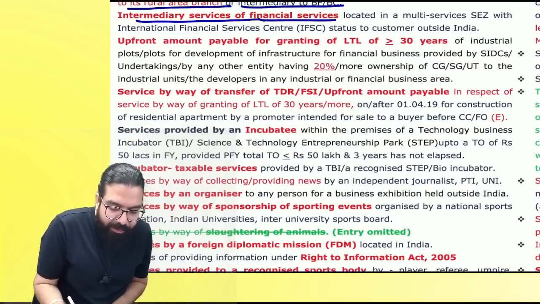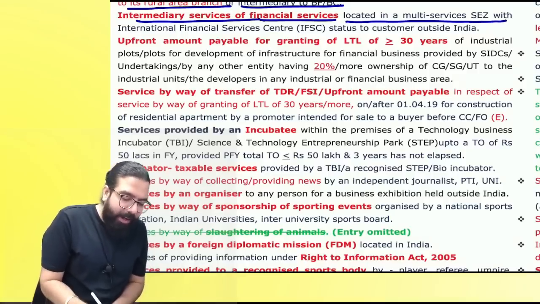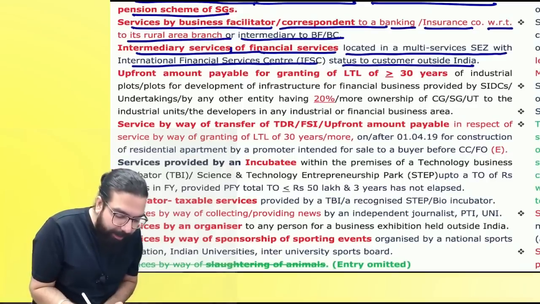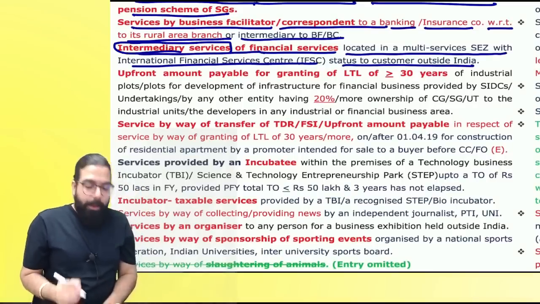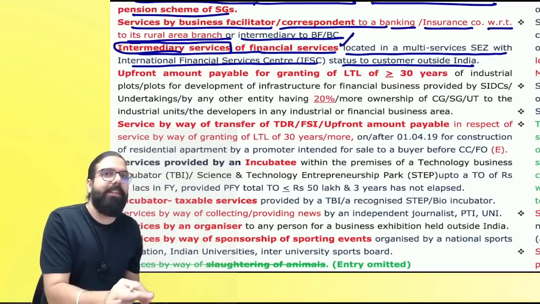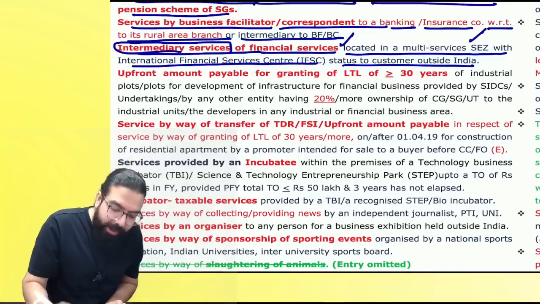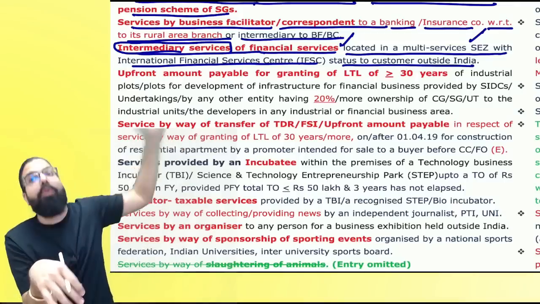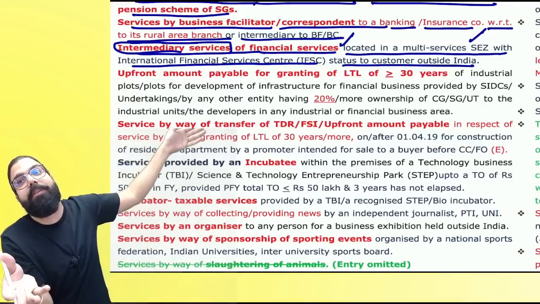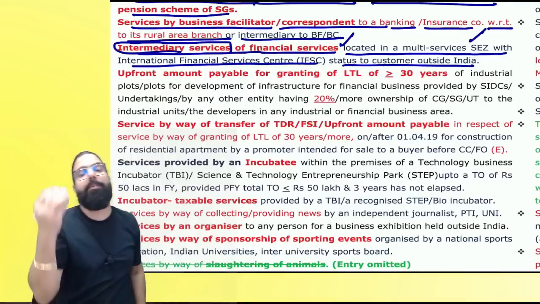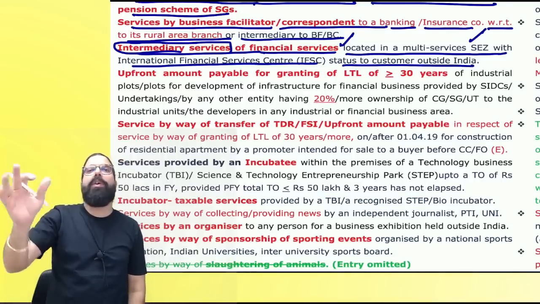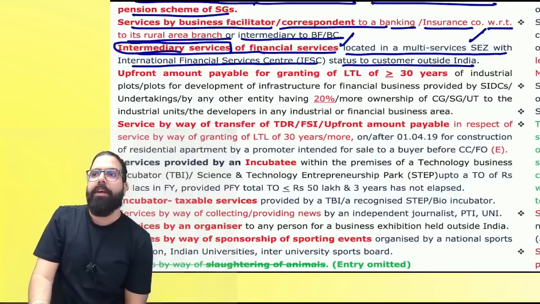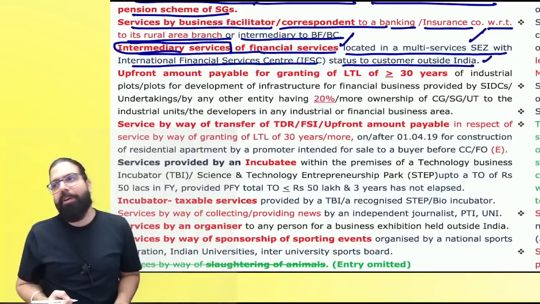Intermediary services of financial services located in multi-services SEZ with IFSC status, to customers outside India. Baba, if there are any intermediary services provided, what are they? Financial services related intermediary services, and that person is located in an SEZ, and he has the IFSC status and he is giving services to a person outside India. Baba, if you are giving services to a person outside India, you will get foreign currency. The government says your services also will be exempted. Are we clear? Whether you get foreign currency or not is not a matter over here. The government is telling you, you are giving financial services to customers outside India, then Baba, your services will not attract GST.